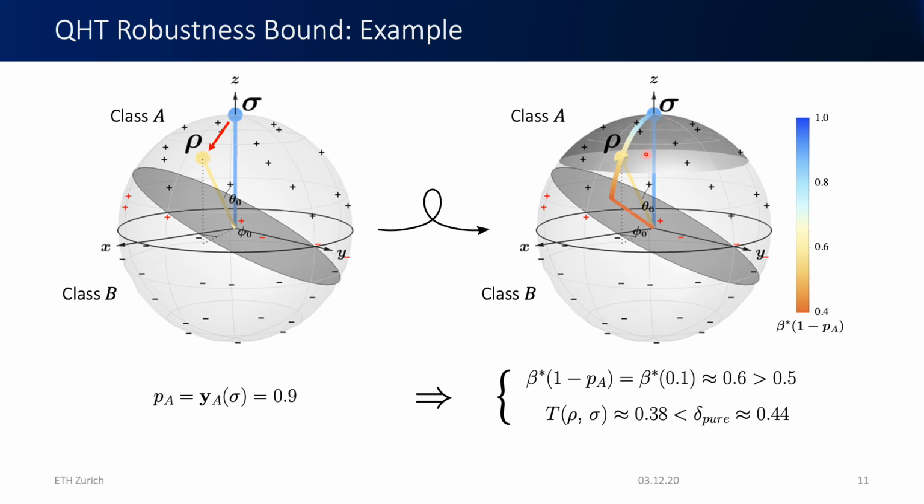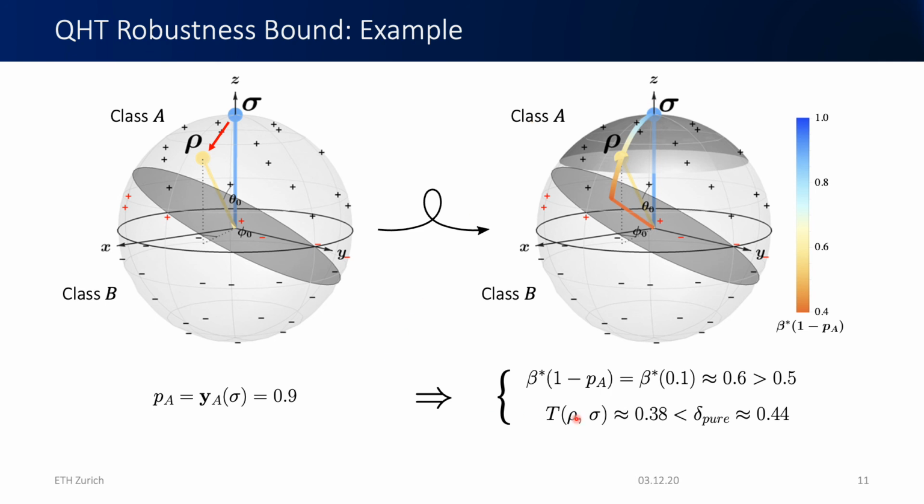So we see here that rho is within this spherical cap, which is the robust region, and hence rho is guaranteed to be of the same class as sigma for all classifiers which classify sigma to be of class A with probability at least PA.